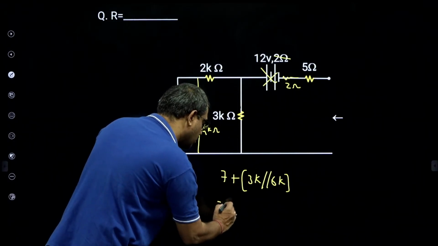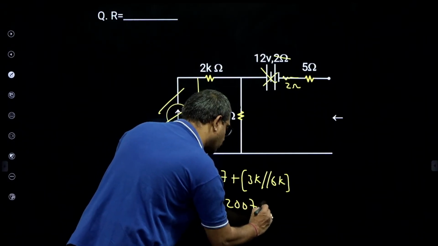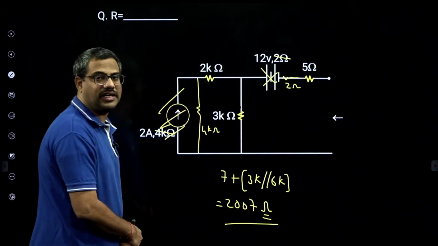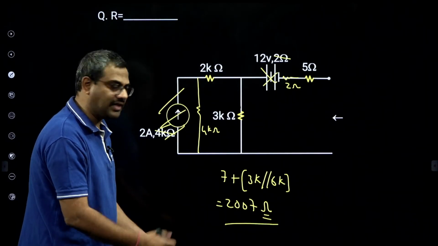2 kilo plus 7 is 2007 ohms. Okay, that is the answer.